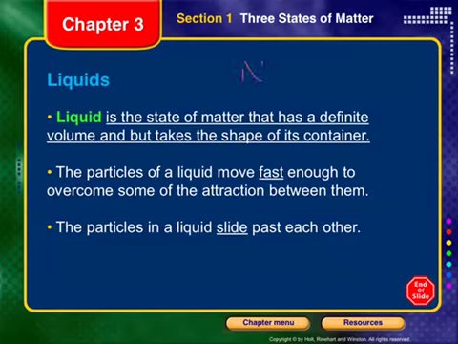So I'm going to write down up here, no definite shape. Okay? So a liquid will change its shape depending on what you put it in, right? So if I have a SpongeBob SquarePants mug that's shaped like SpongeBob SquarePants, if I pour my liquid in it, it's going to take the shape of that mug. It's going to take the shape of SpongeBob. So no matter what shape you're putting it into, it's going to flow to that shape.